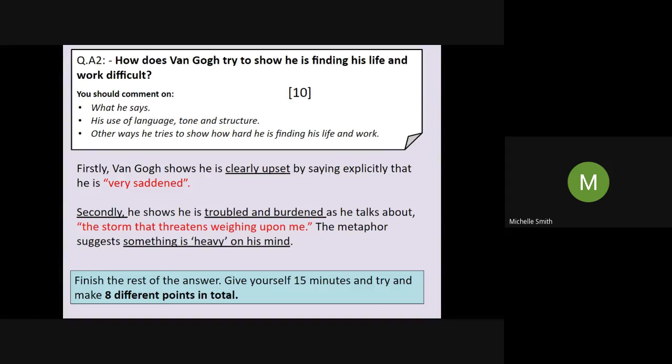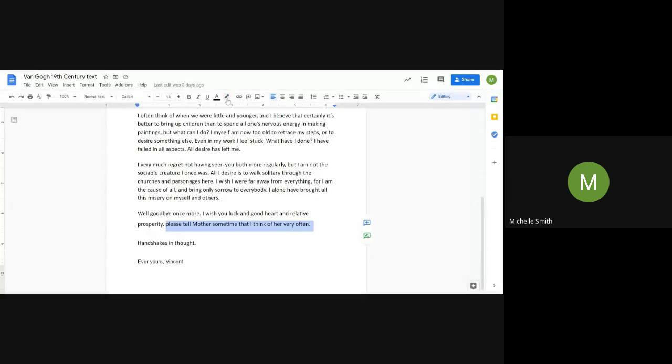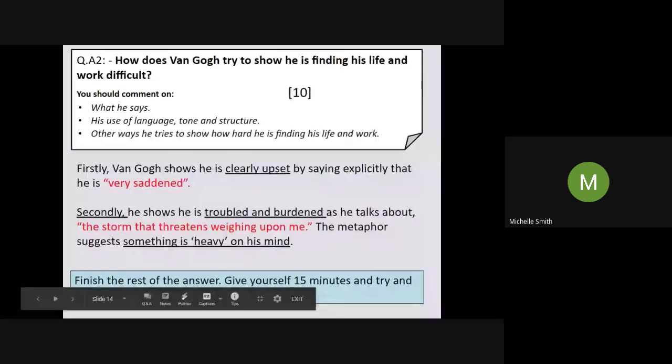Eight points in total would be amazing, but just give yourself 15 minutes, okay? And just see how many points you can get in 15 minutes. Remember that text is on Google Classroom, and if you need to highlight that or anything like that, you just need to click highlight the text that you want, click on that highlighting tool, and then click whatever color that you want to highlight it in. Okay, so if you want to pause the video now, give yourself 15 minutes, and then we'll come back and go through some exemplar answers.